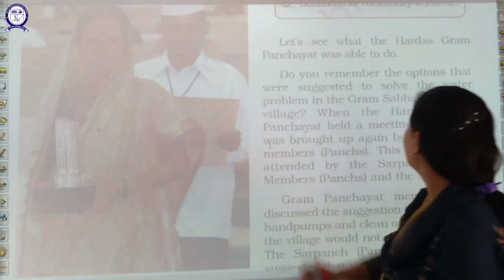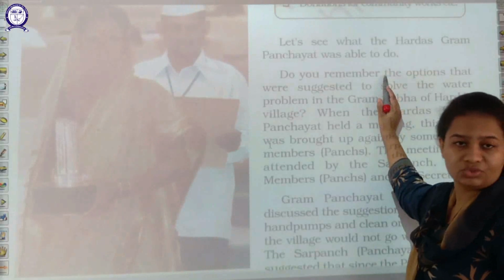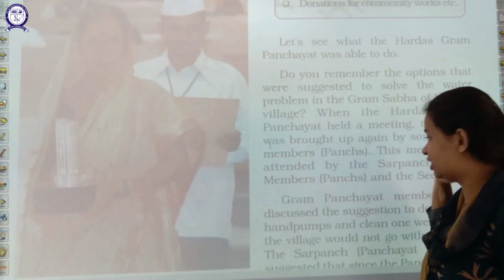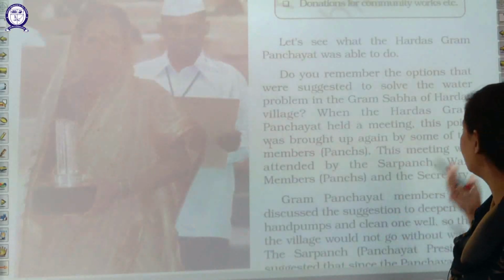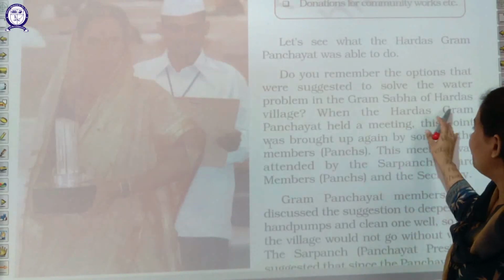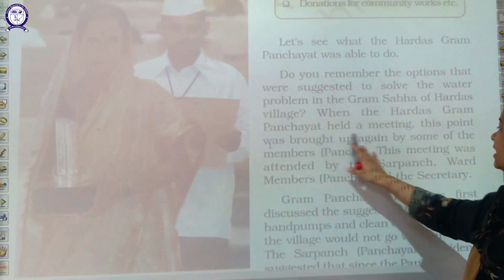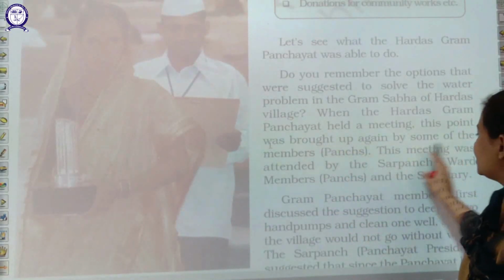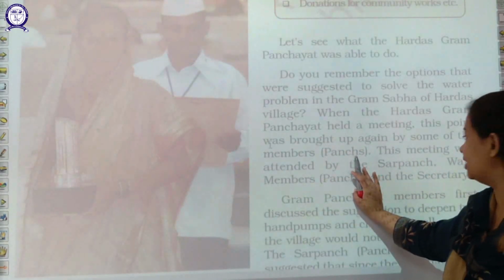Now we have already discussed the problem of Hardas village and what suggestion they gave. So what is said here: when the Hardas Gram Panchayat held a meeting, this point was brought up again by some of the members, that is, by the panches.